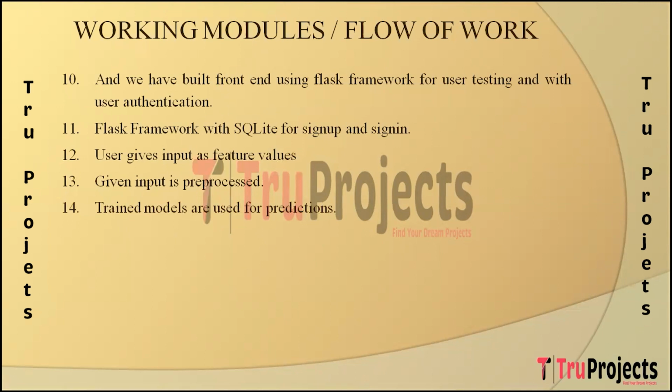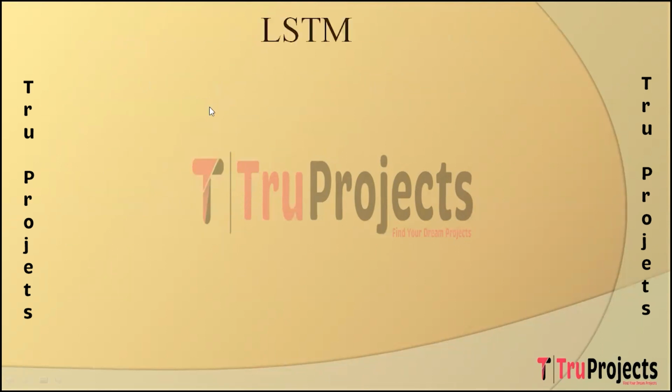The deep learning models play a pivotal role in identifying potential threats within the provided Internet of Things network traffic data. And the final predictions are presented through the user-friendly front-end. This interface provides users with a clear understanding of the results, facilitating analysis and interpretation of the intrusion detection system's outcomes. Now we'll understand about the algorithm used.